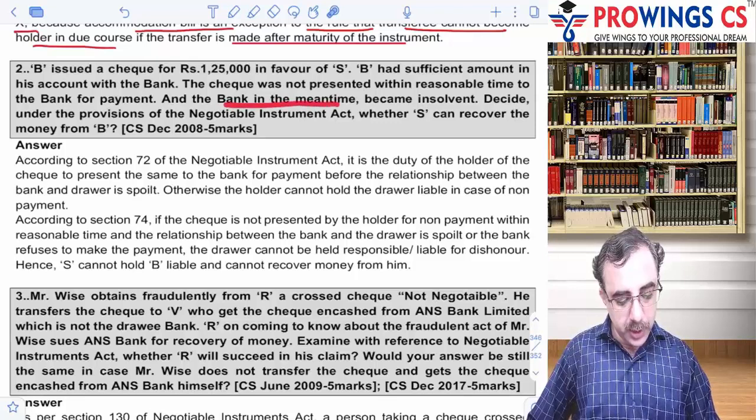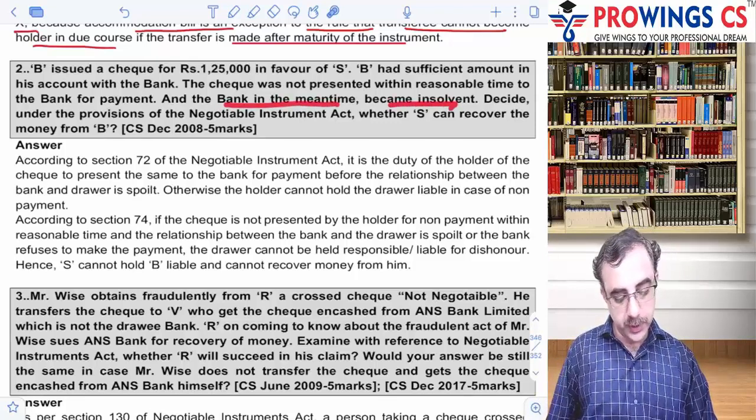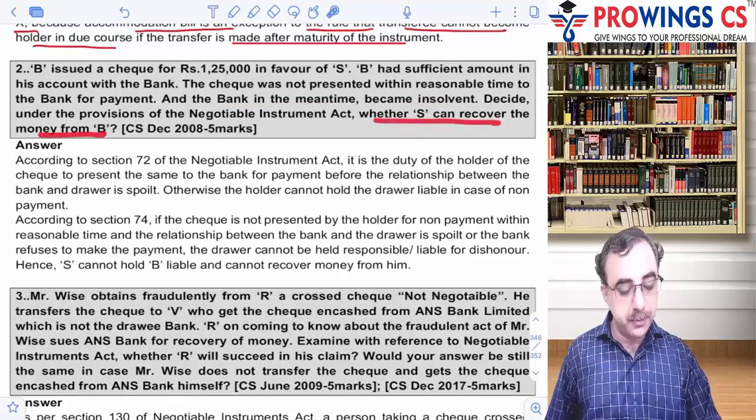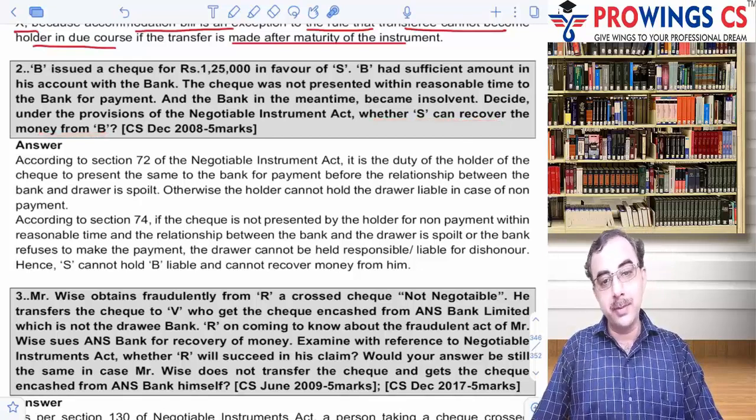The bank in the meantime became insolvent. Under the provisions of the Negotiable Instruments Act, whether S can recover the amount from B? Interesting question. The bank has become insolvent now.